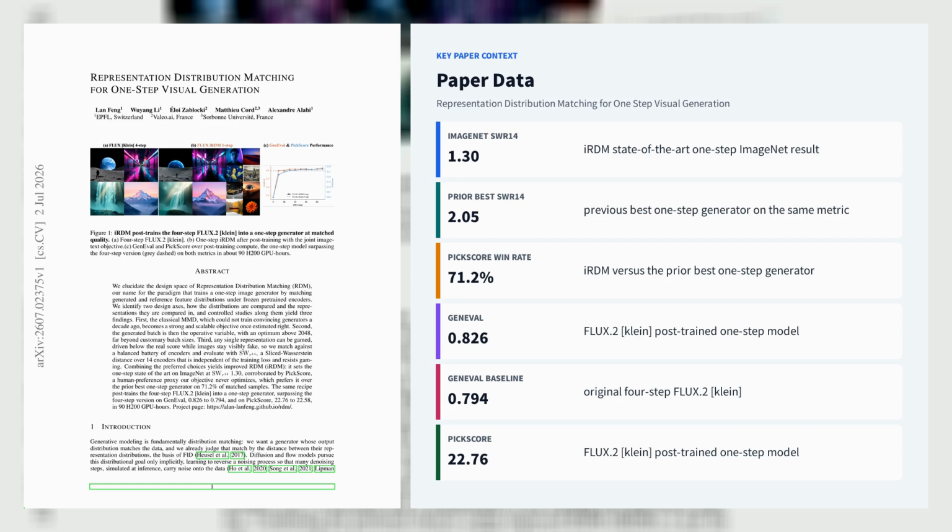On ImageNet 256, iRDM reaches a new one-step state-of-the-art at SWR14 of 1.3, improving over the prior best of 2.05, and PickScore prefers it over the previous best one-step generator on 71.2% of matched samples. The same recipe post-trains Black Forest Labs' FLUX.2 Klein, a 4B four-step text-to-image model, into a one-step generator that in 90 H200 GPU hours surpasses the original on GenEval, 0.826 versus 0.794, and on PickScore, 22.76 versus 22.58, with